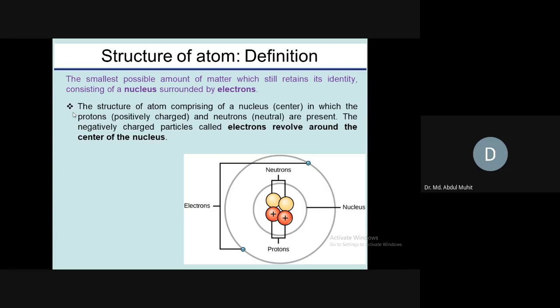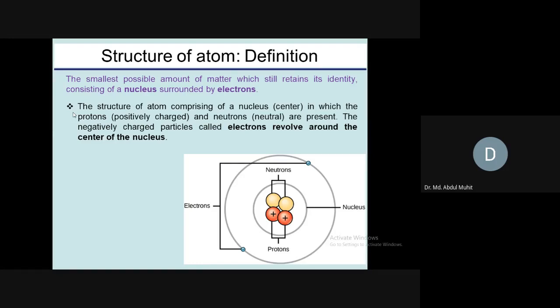Up to higher secondary school, you know what an atom is. The atom is the smallest part of any element that retains its identity. If we cut the element into infinite numbers of pieces, then we will reach a small unit, the smallest unit that will retain its structure and identity. That is called an atom.